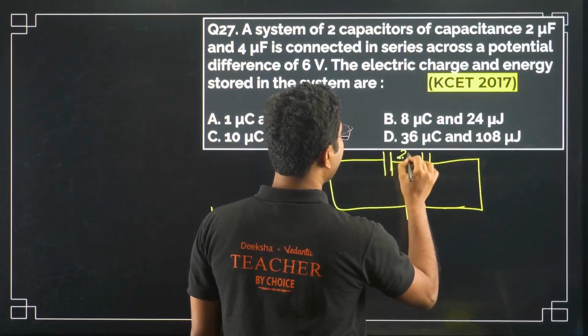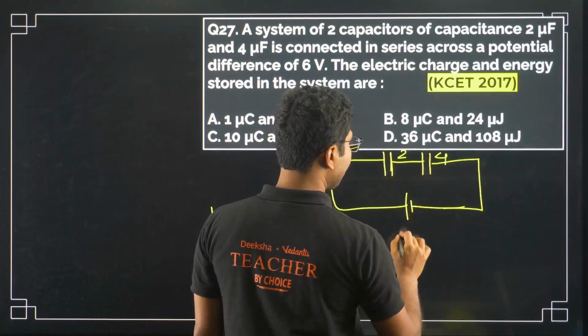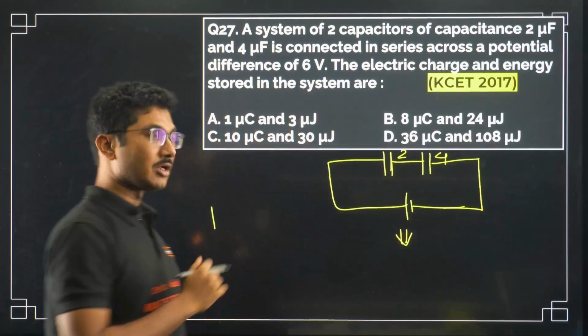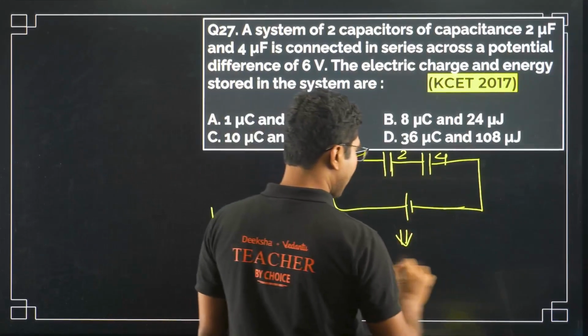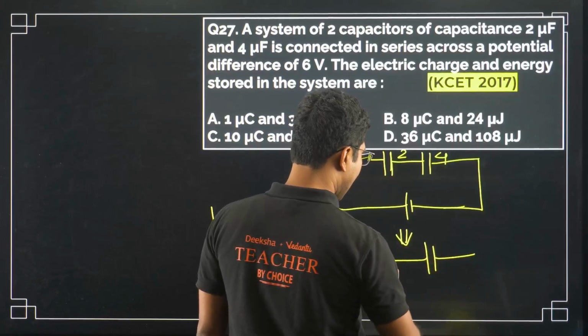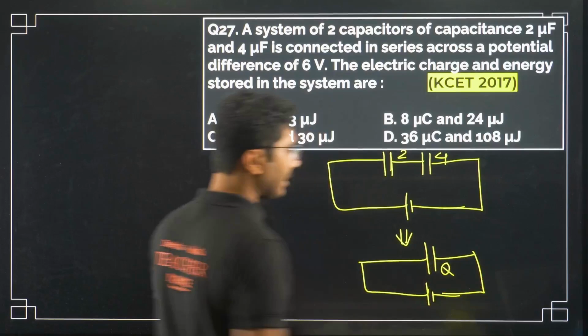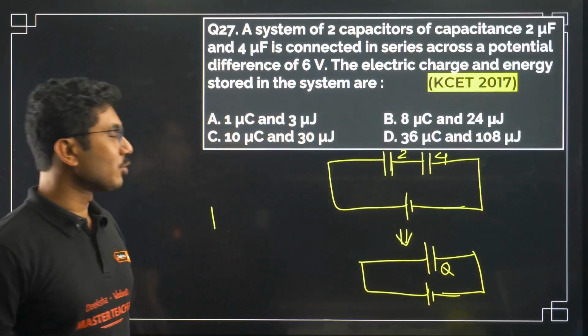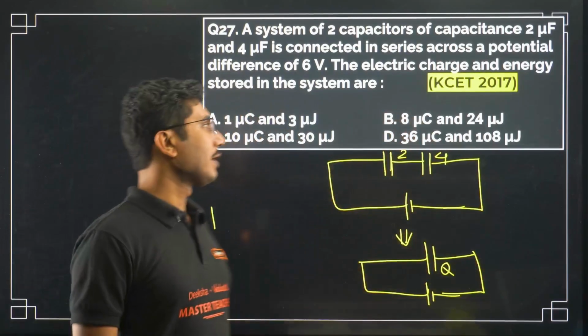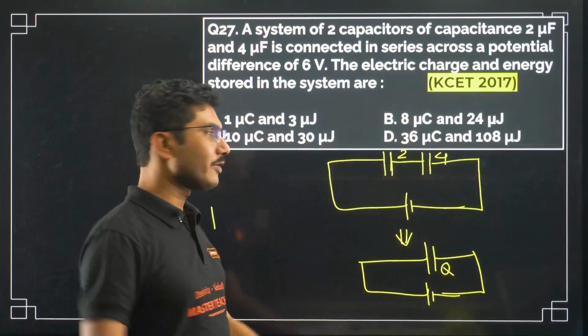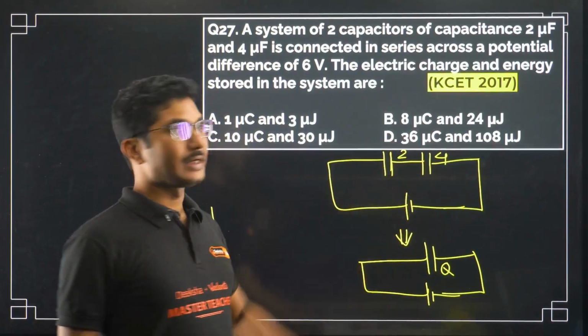So 2 and 4. Just like whatever we have done in the previous question, we will find the equivalent capacitor, and then we will find whatever charge is stored in the equivalent capacitor. Then we have to multiply it by 2. Total charge stored will be twice of that, and we will calculate the energy as well.